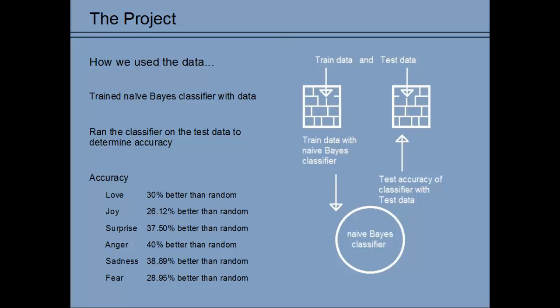Ray will talk more about our results, but here is a sneak peek at how well the algorithm performed in one of our test scenarios. For each emotion, we tested a dataset with half of the messages labeled with the target emotion and half not. Given 2 possible labels, random classification would result in 50% accuracy. Our results predicted the presence of the target emotion in 80 to 90% of the cases. This equates to predictions that are 30 to 40% better than random.